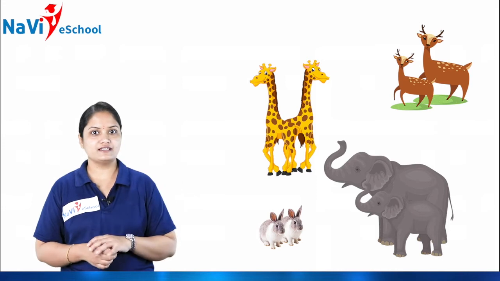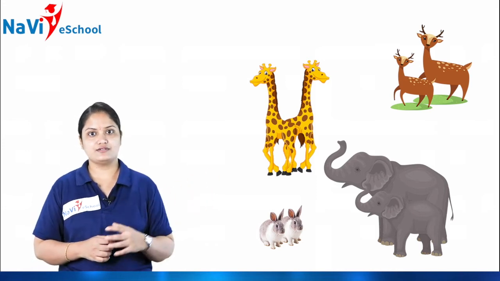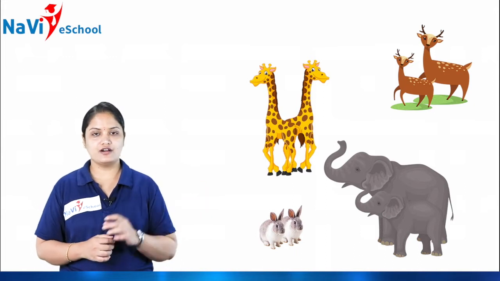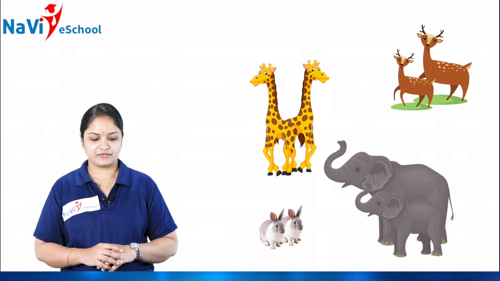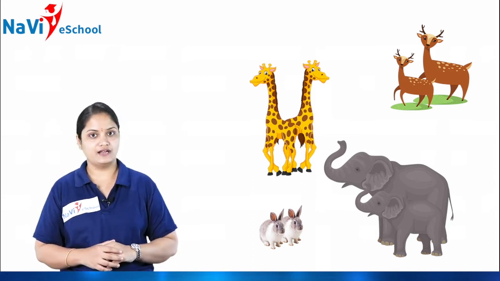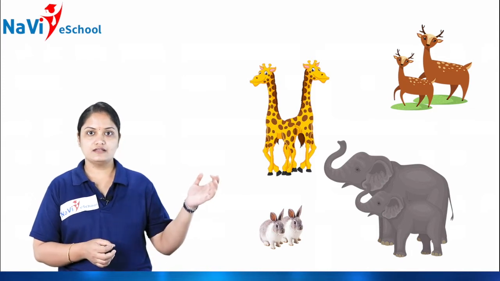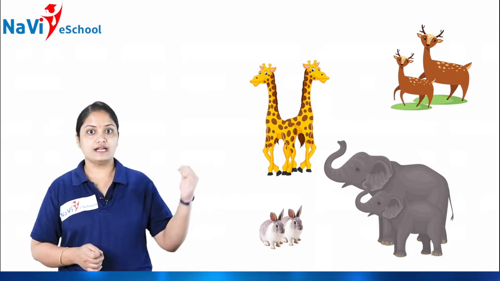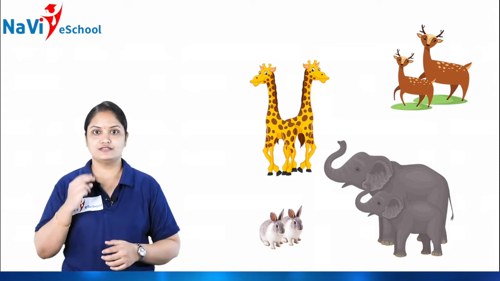How many giraffes are there? This is 1 and that is 2. So together how many? 2 giraffes. And next on the screen you have deer. This is deer 1 and that is 2. So together how many deer are there? 2.